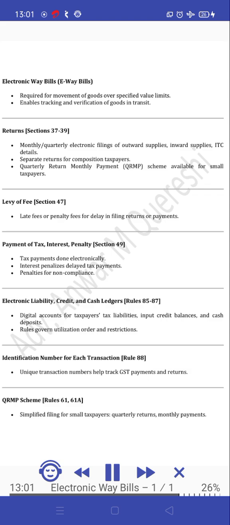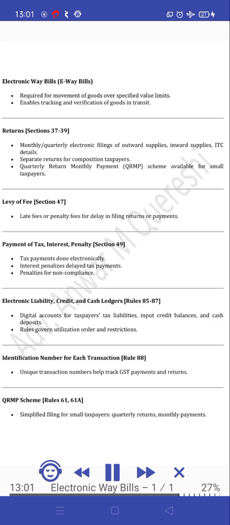Payment of tax, interest, penalty, Section 49. Tax payments are done electronically. Interest penalizes delayed tax payments. Penalties for non-compliance. Electronic liability, credit, and cash ledgers, Rules 85 to 87. Digital accounts for taxpayers' tax liabilities, input credit balances, and cash deposits. Rules govern utilization order and restrictions. Identification number for each transaction, Rule 88. Unique transaction numbers help track GST payments and returns.